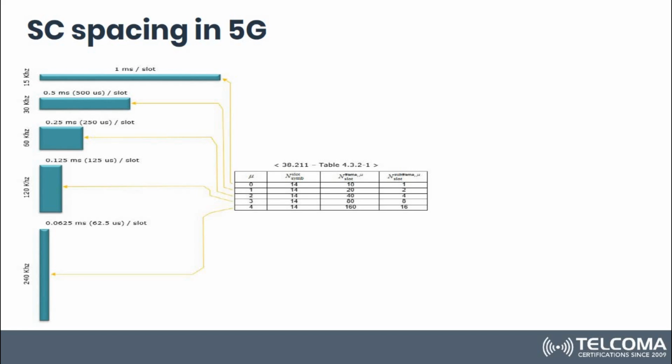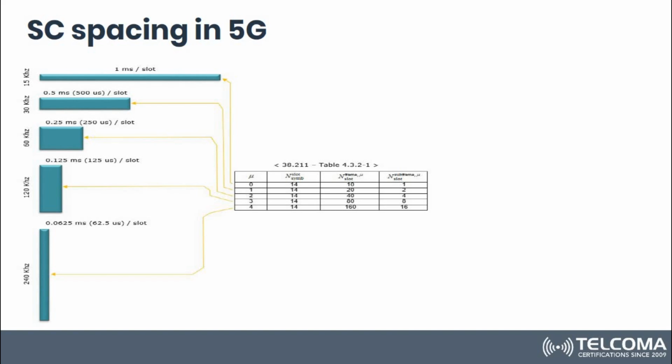and the sub-carrier spacing we can calculate accordingly, and how many slots will be there and all those. So basically it goes in multiples of 2, meaning 15, 30, 60, 120 and 240, and the slot size gets halved every time.